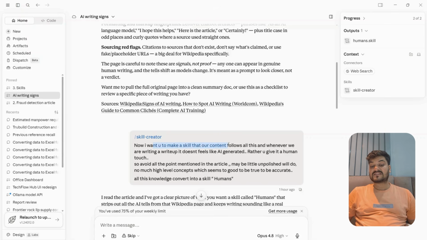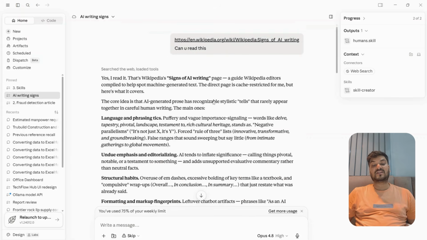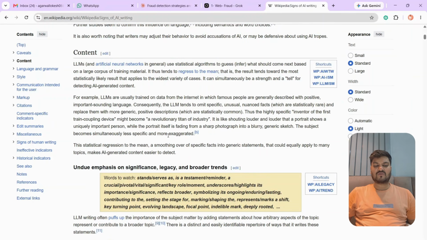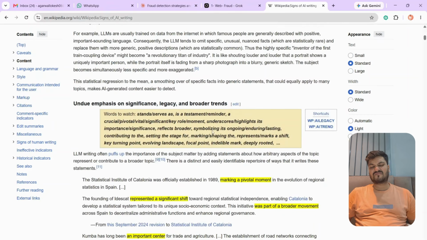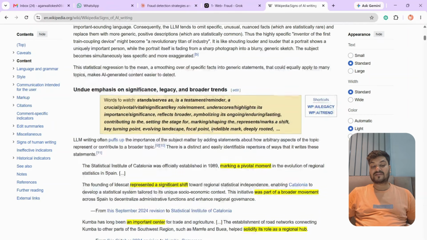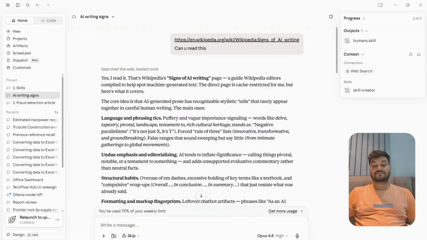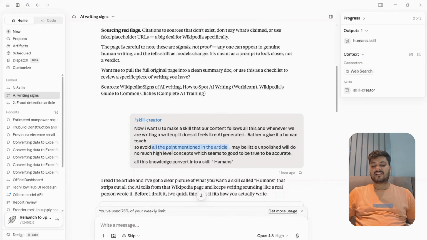Now I want you to make a skill that our content follows all this, and whenever we are writing a write-up, it doesn't feel like AI generated. Rather, you give it a human touch. Avoid all the points mentioned in the article. If you read the article, and I will also paste a link in the description, things like em dashes have become very common. All these are the points through which AI detection is done. So whatever I told, avoid all these points mentioned in the article.